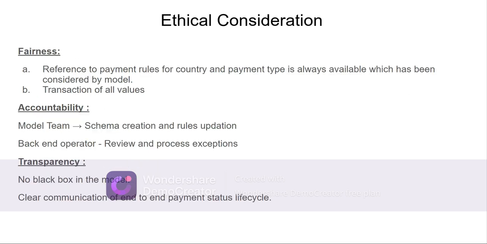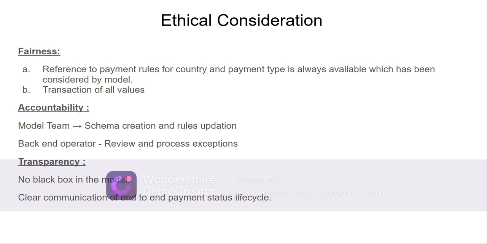Ethical consideration, reference to the payment rules for country and payment type is always available, which has been considered by the model. So what it means is, if you wanted to see a payment which is submitted by the customer has been changed or converted into a specific country specific payment instruction following the country specific rules, a reference information can be provided to display or to give the context of what underlying rules have run and what kind of a schema check, what kind of a country specific rules have been applied there.